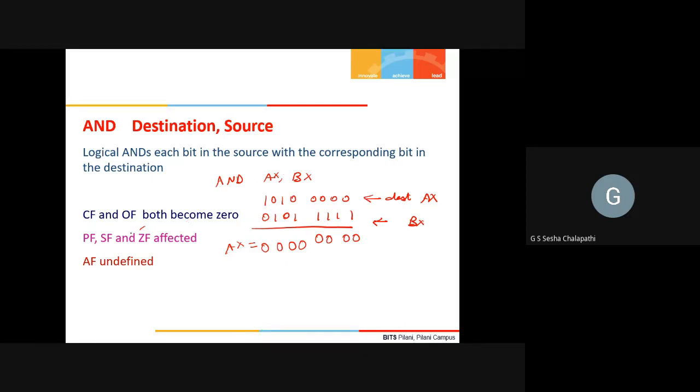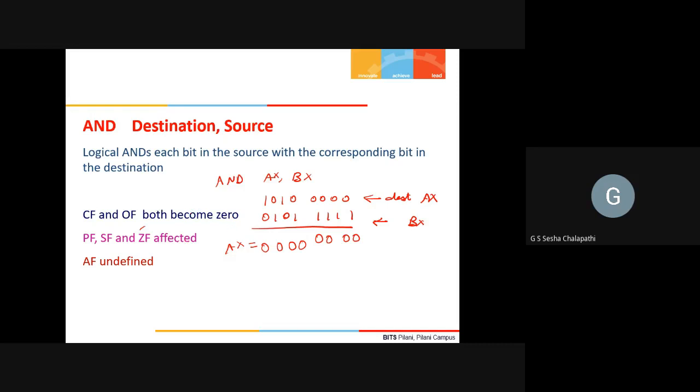Carry flag and overflow flag both become 0 during this, because there is no carry generated and no overflow generated. You will never have a scenario where a carry comes out, because it's not an arithmetic operation. Therefore, carry flag and overflow flag become 0.